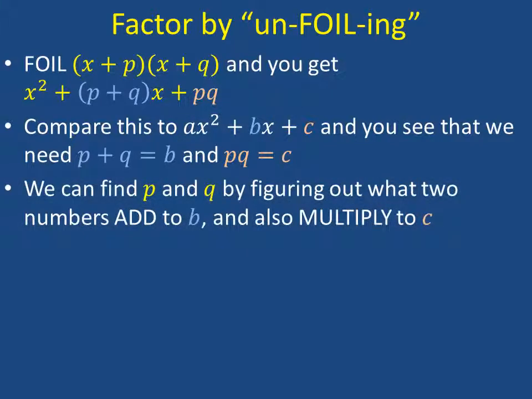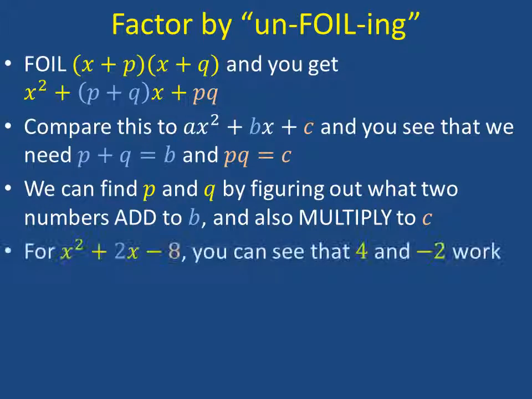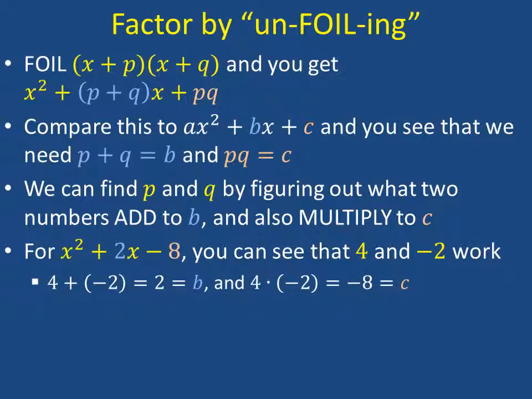And so it becomes a matter of trying to find two numbers, p and q, by figuring out which two numbers are going to add up to give you b, and which of the same two numbers will multiply to give you the c number. So for example, if you take x squared plus 2x minus 8, you see that we're looking at 4 and negative 2 as possibilities here. We can check that by saying that to add them together, 4 plus negative 2 gives us b equals 2, and 4 times negative 2 gives us negative 8, which is our c value.